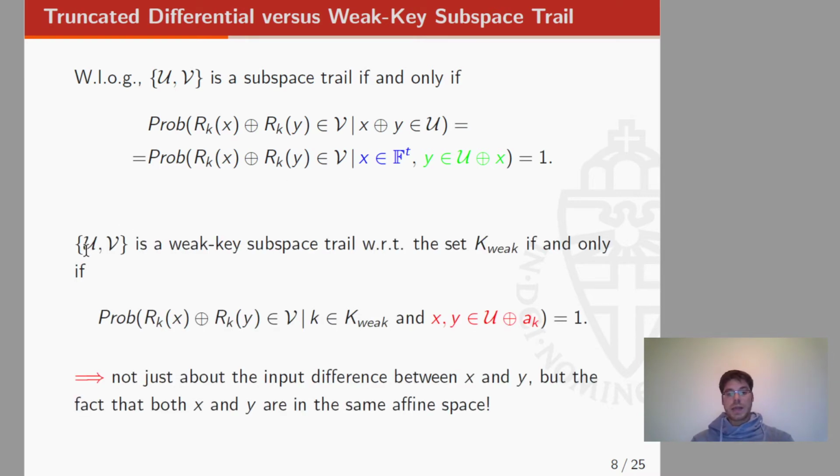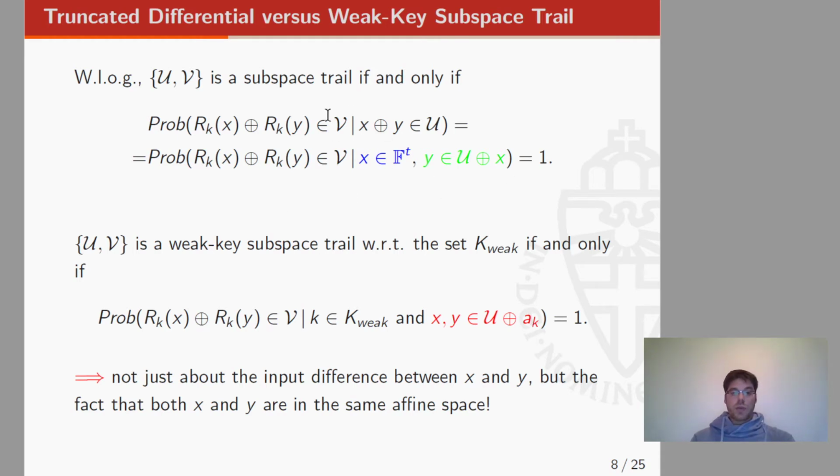So again, let's say that U and V now is a weak key subspace trail with respect to the set of weak keys. Also in this case we have a probability that is very close to the previous one. We obviously have the condition on the key, so we need that the key is a weak key. But now the crucial point here is that we have a condition on both inputs. So we don't have a condition just on the difference, but we need that both inputs are in the coset of U that depends on this value, a k that depends on the weak key.